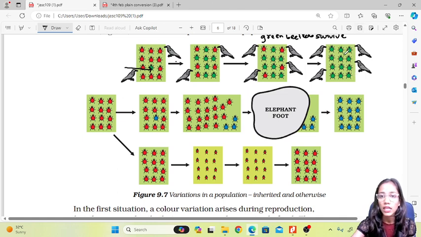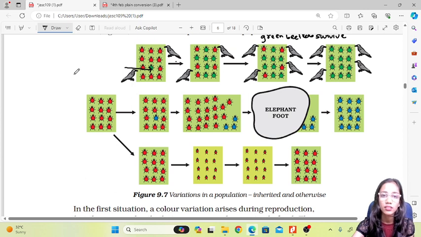Now in this case we have seen that there was just one gene which has entered the population, one different gene, because of which the beetle turned green. Now why did only green color beetles increase? Why did the population of green beetles increase? This is because it gave them a survival advantage.